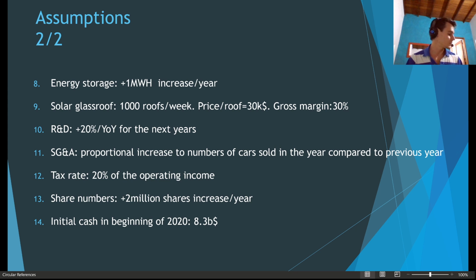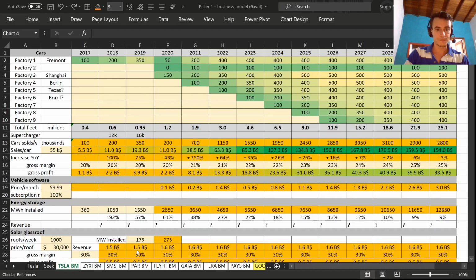Based on this, let's go to the Excel file just to input all this data and then see what the model is going to give us. So let's go.